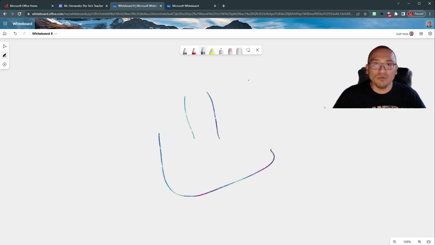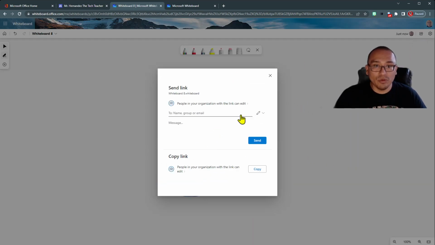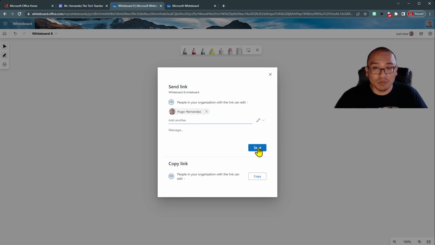Okay. Once you're done, on the top right hand corner, you're going to click on share. A window should open up that says, who do we want to send this to? You're going to be sending a link to me. Here it shows a spot for name. We're going to click on the spot, and you're going to start typing the first 2 letters of my email, which is HU. If other people come up, you can type in HUH, and usually I'll be the first person there. And you should see my face. I have a picture associated with my email. You click on the picture, and you press send.